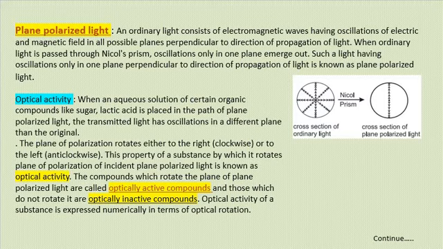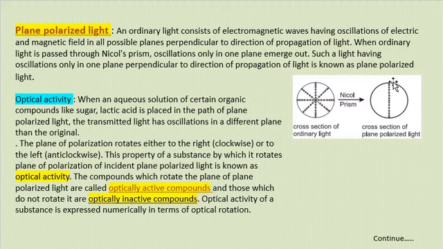Such light having oscillation in one plane only is called plane polarized light. Like we are seeing, this is ordinary light where there is oscillation in all directions. When it is passed through the Nicol prism, there is oscillation in one direction.